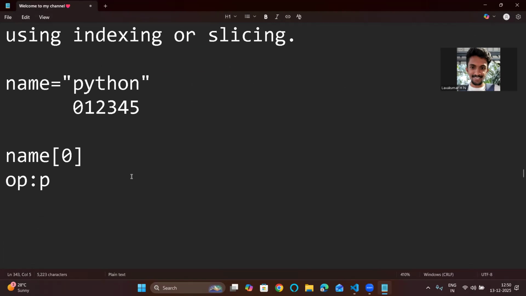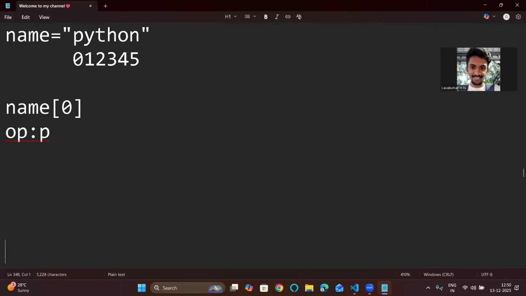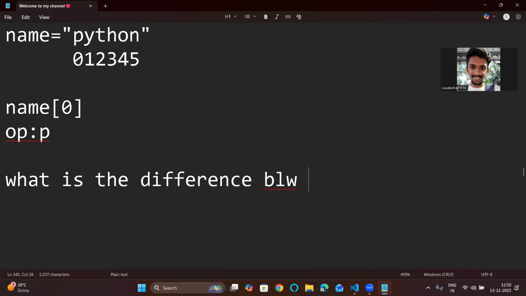Now, they will ask, what is the difference between equals and is? This is another good question they will ask. What is the difference between double equal to and is?